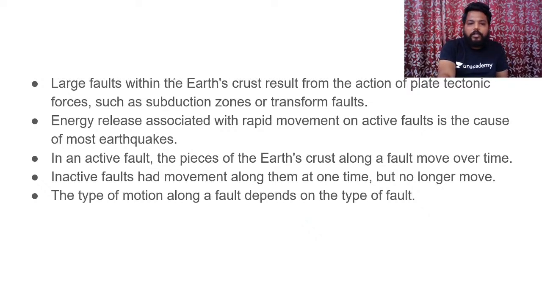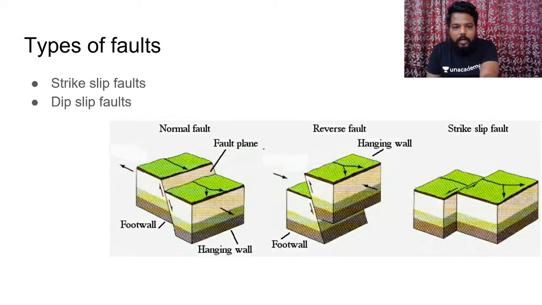Large faults within the earth crust result from the action of plate tectonics, such as subduction zones or transform faults, and energy release associated with rapid movement on an active fault is the cause of most earthquakes. So regions with active fault zones are considered active earthquake zones as well. For example, the Kutch region of Gujarat has a huge amount of faulting beneath it. That's the reason why Gujarat, despite being far away from the Himalayan section, experiences a huge number of earthquakes.